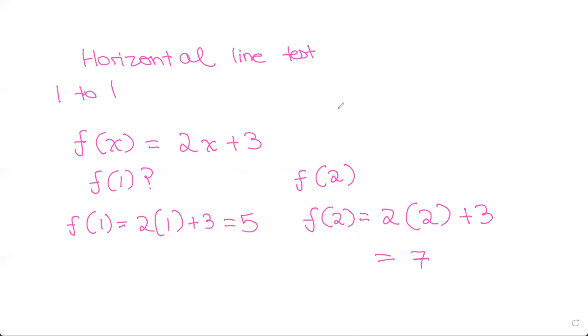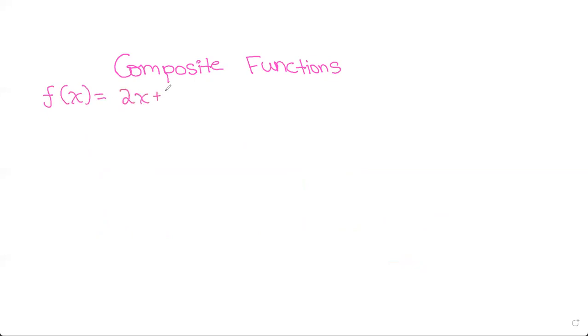Okay, so now that I've taught you how to input into functions, let me teach you what composite functions are. Say we have f of x equals 2x plus 4, and g of x. g of x is just another function, just another name.